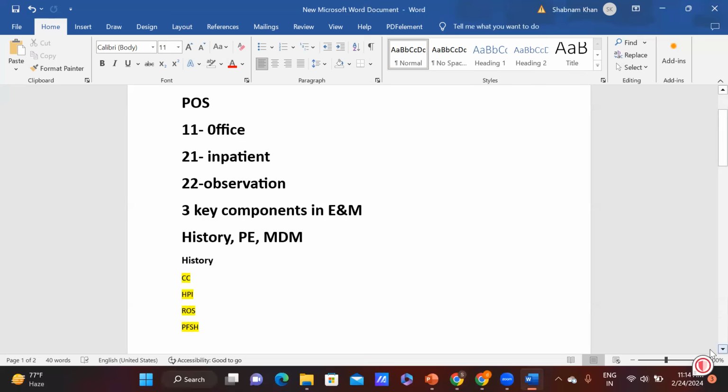So now you might be thinking, sir, but why do we need to see all this? It is very important to see this. I will tell you what is the weightage of looking at the history. Many people think that in the 2024 guideline, history importance is not there. It's not true, guys. History has its own role. I will explain how it is working. So history, I hope it is clear to both of you.